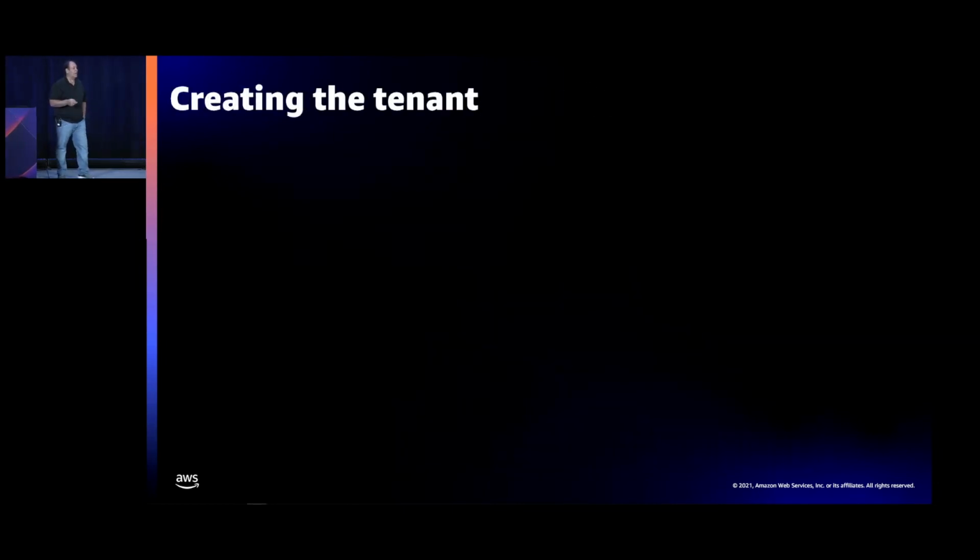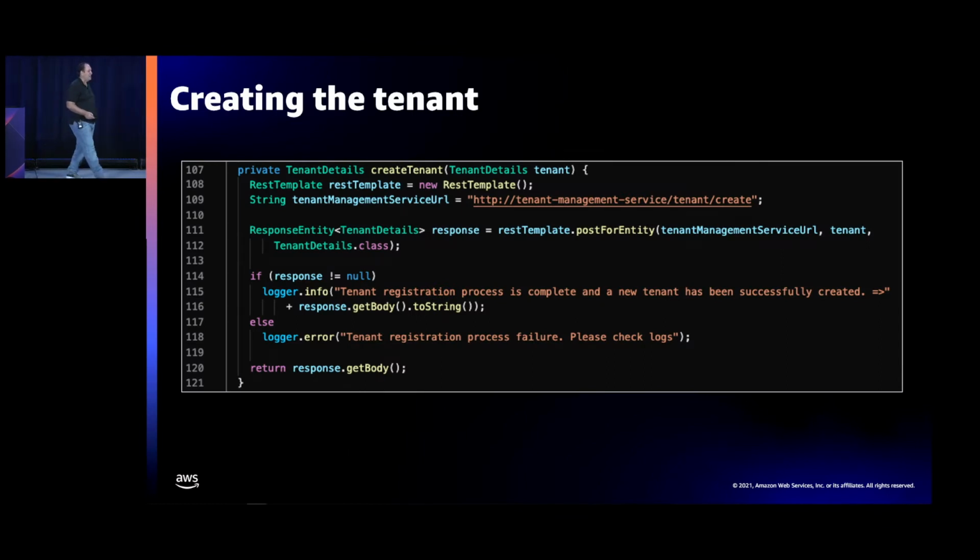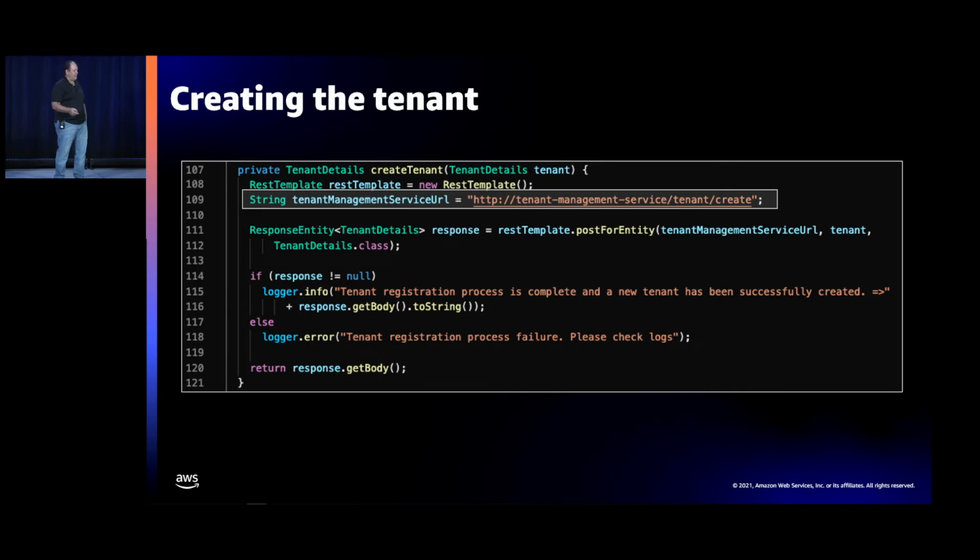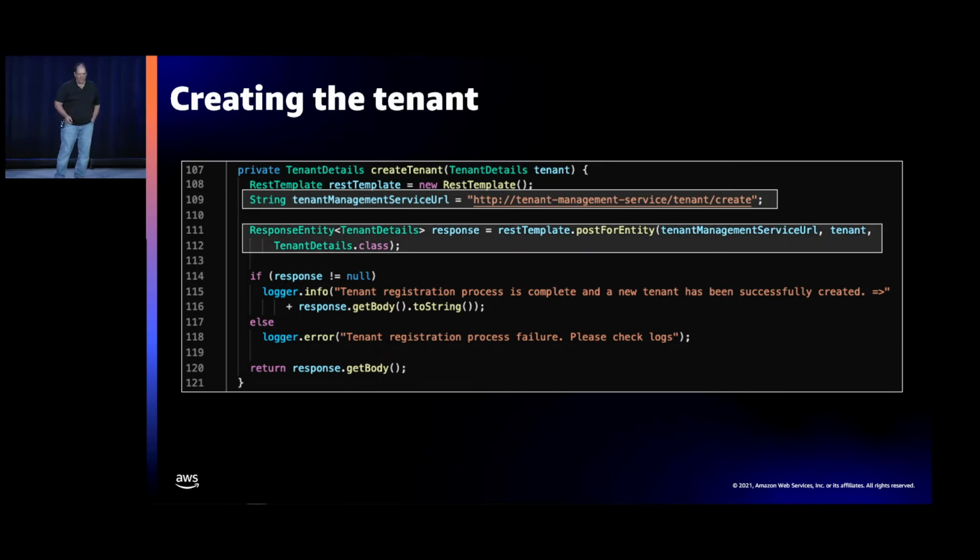So if we just look at the create the tenant piece to look at an example of what's going on there, you'll see, yes, we hit the tenant. It's classic RESTful stuff going on here. I get the URL for the endpoint for the tenant management service, and I take the tenant details and do a post to that. And it's just like any other RESTful service that we'd write. Nothing super crazy or exotic going on there.